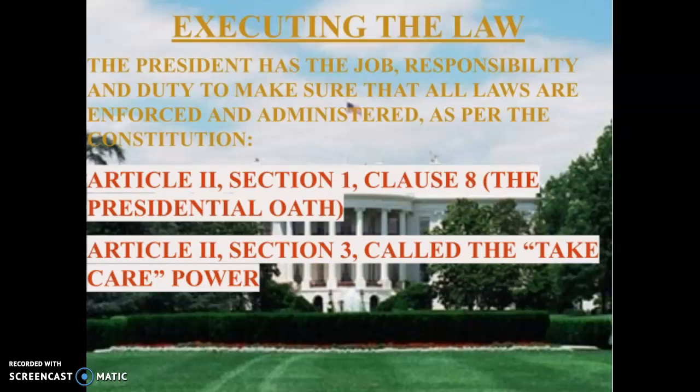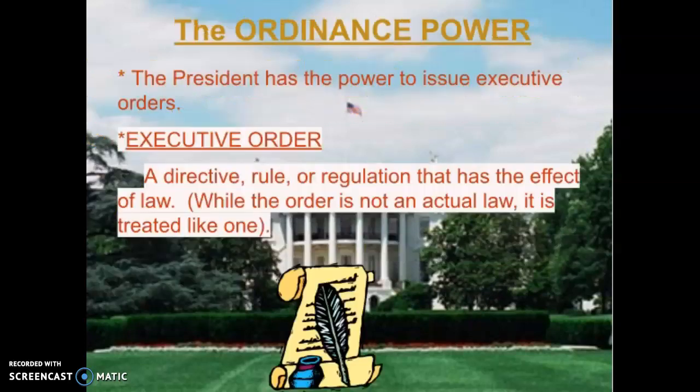And these brief phrases have come to give the president an immense amount of power in terms of what it means to carry out the laws of the country and to put his spin or his interpretation on what those laws are. So part of this is this ordinance power.